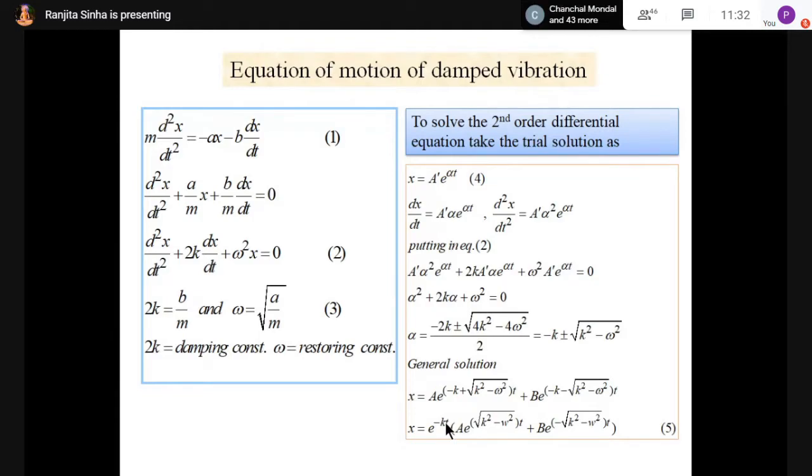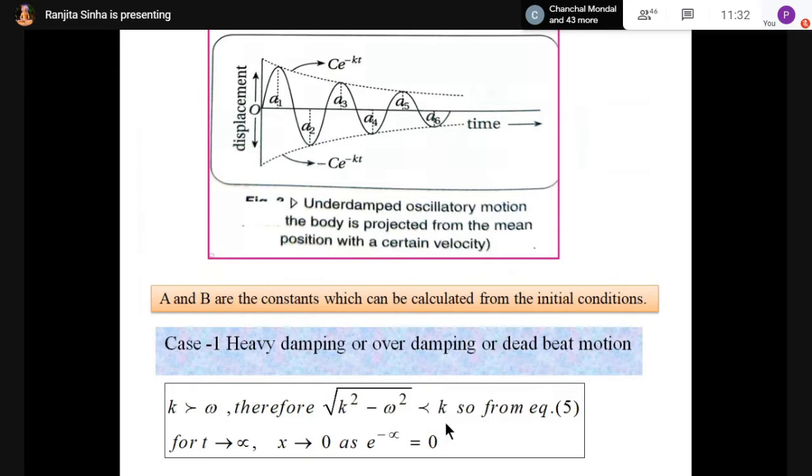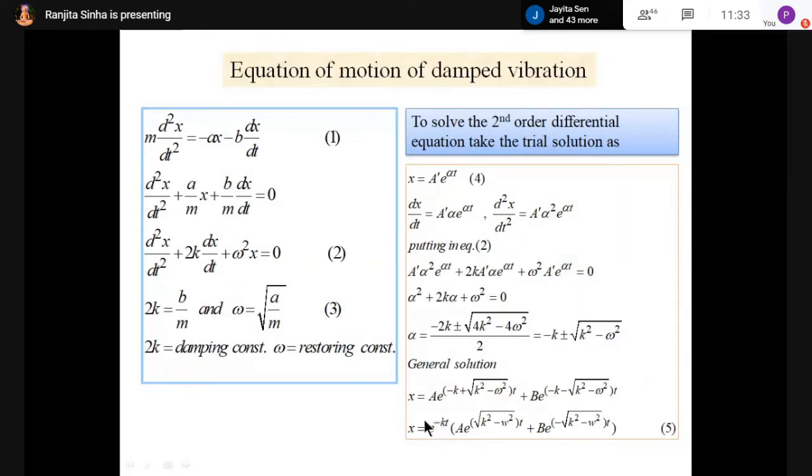Try to understand very carefully. T is infinity. If I put t equal to infinity, where do I put it? Here. E to the power minus kt term is here. Here I am putting the value of t equal to infinity. Then what is the value of e to the power minus kt? Actually, if t is infinity, then the value is e to the power minus infinity. K into infinity means infinity. Infinity only. E to the power minus infinity.